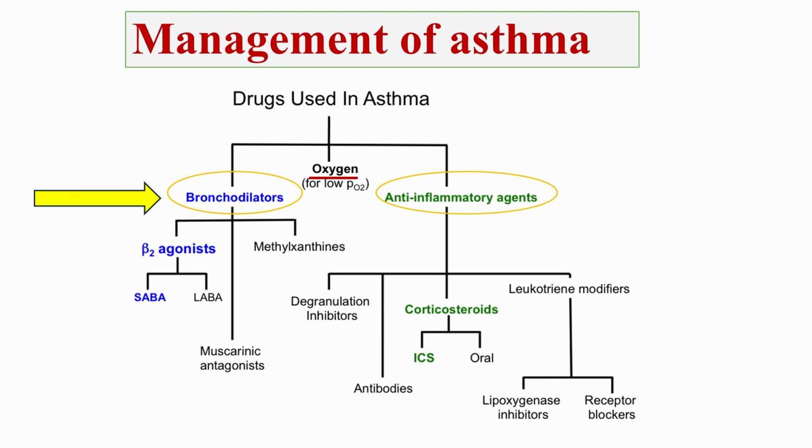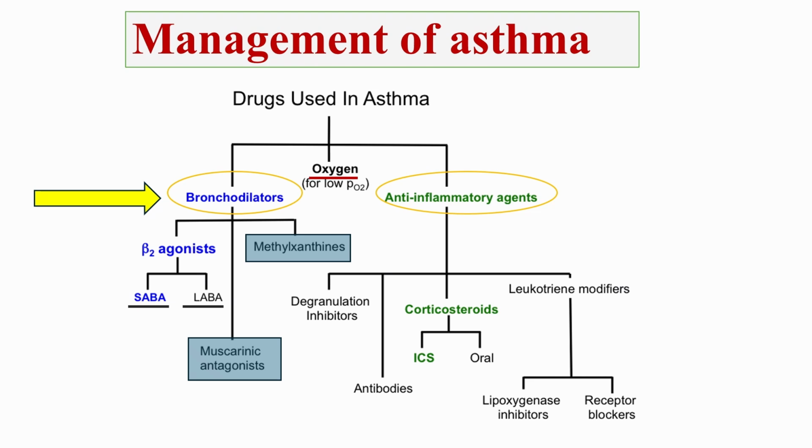Let's start with bronchodilators, which are used to relax airway smooth muscle and improve airflow. Among these, we have the beta-2 agonists, which are further subdivided into short-acting beta-2 agonists, used for quick relief during acute asthma attacks, and long-acting beta-2 agonists, used for maintenance therapy in chronic asthma. Other bronchodilators include methylxanthines, such as theophylline, and muscarinic antagonists, which block cholinergic receptors to prevent bronchoconstriction.